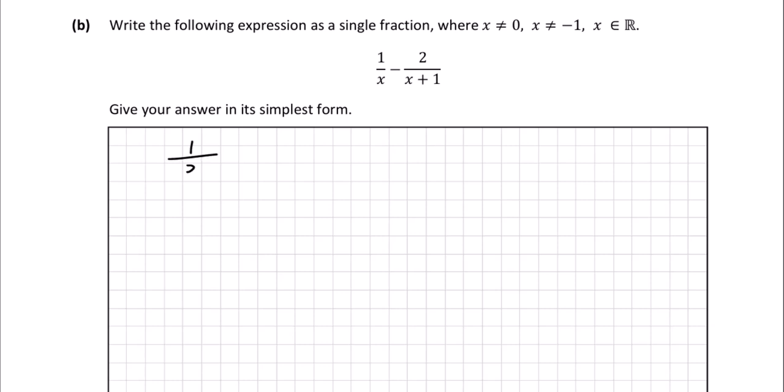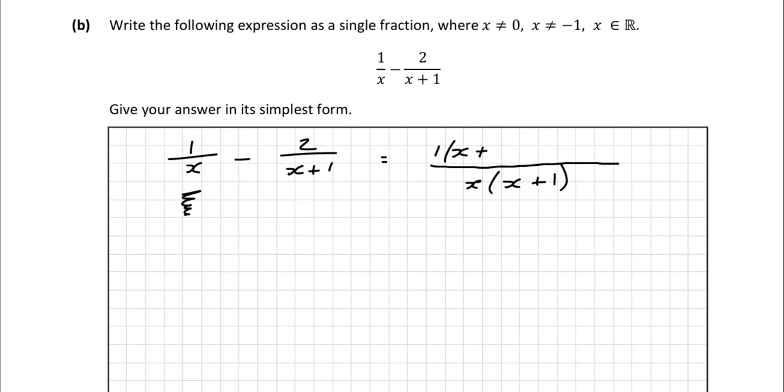So we'll start with 1 over x minus 2 over x plus 1. First thing we're going to do is write down our lowest common multiple. So that's going to be these two denominators multiplied, in other words, x multiplied by x plus 1. Next, look at this first fraction. Look at the denominator x and say, what did I do to that x to give me x times x plus 1? Well, I multiplied by x plus 1. So you must multiply the top of the fraction by x plus 1 as well.